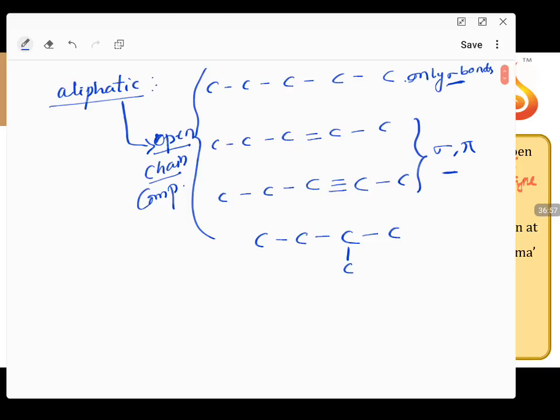So you have an open chain. It can be a linear chain or a branched chain, doesn't matter. But if the chain is open, that means the first carbon and the last carbon have no connectivity, then it is an open chain. Any open chain carbon is an aliphatic carbon chain.